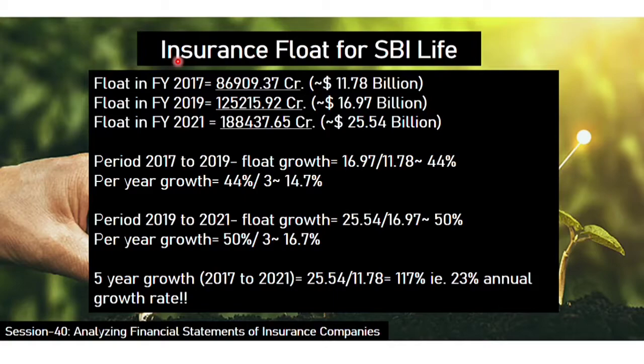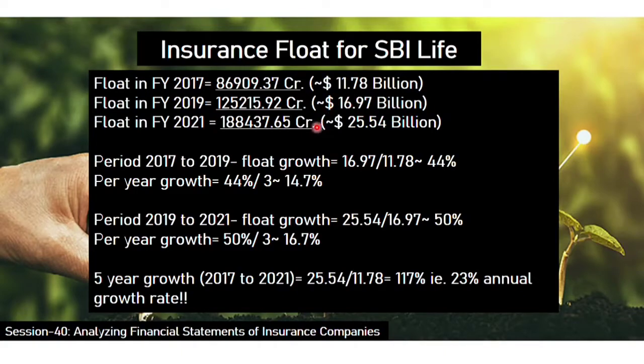In this sheet I have summarized the floats for the 2017, 2019 and 2021 financial years for SBI Life Insurance. In 17 it was 11.78 billion US dollar, in 2019 it was 16.97 billion US dollar, and in 2021 it was 25.54 billion dollar.